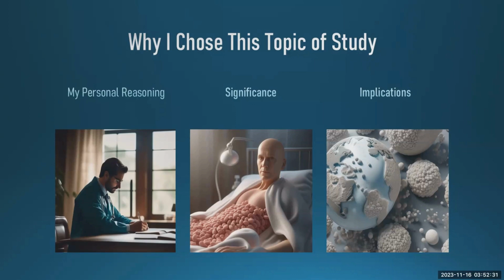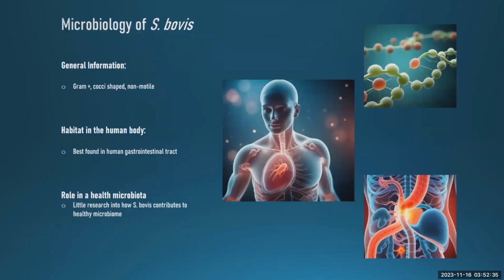The microbiology of Streptococcus bovis. Some general information: it is a gram-positive bacteria. Cell wall containing peptidoglycan, teichoic acid, and lipoteichoic acids. It is cocci-shaped, often arranged in chains or pairs. It is non-motile, meaning it lacks flagella.